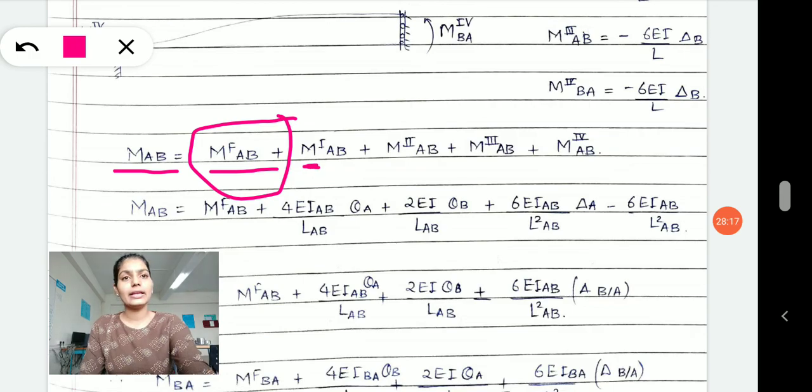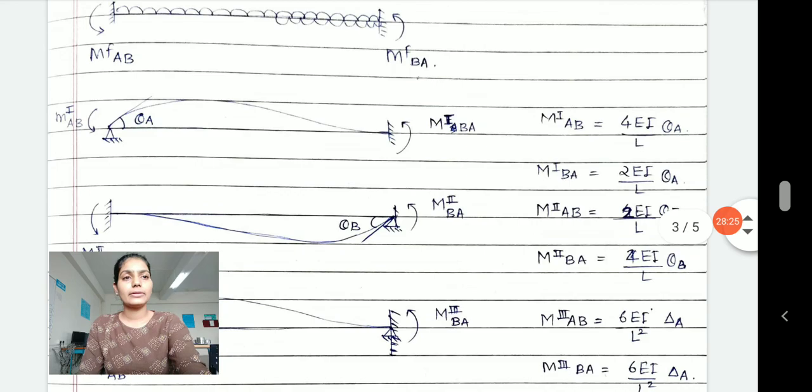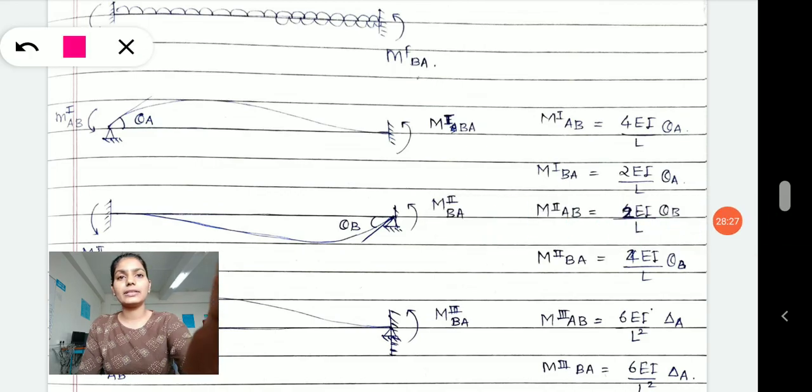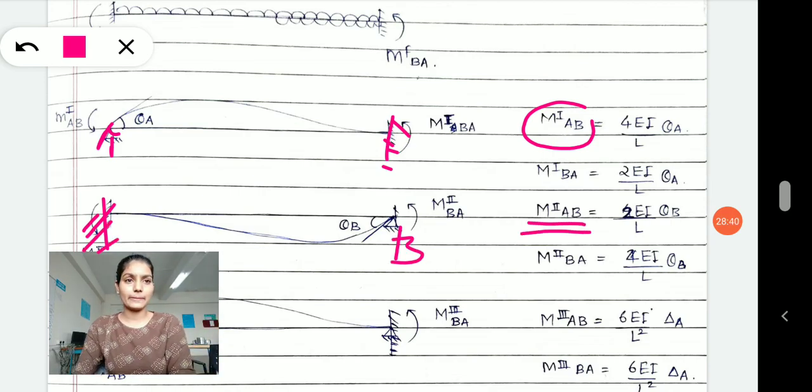Just take M1 AB, M2 AB, M3 AB, M4 AB. What are these M1, M2? The moment developed due to first releasing at A and fixing at B is moment 1 AB, while releasing at B and fixing at A gives us moment second AB.